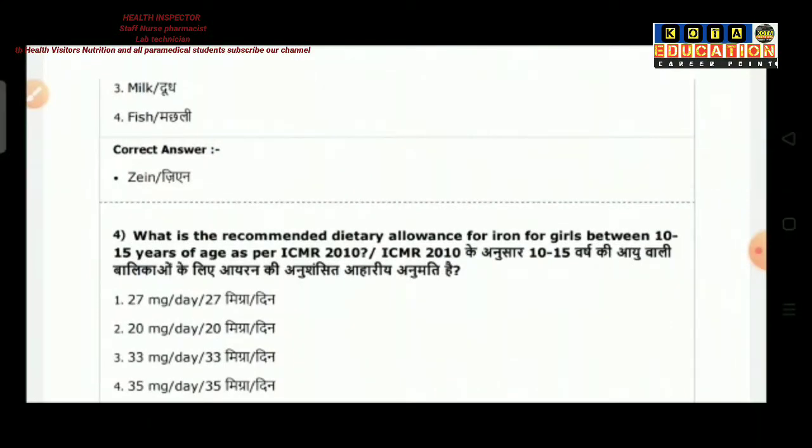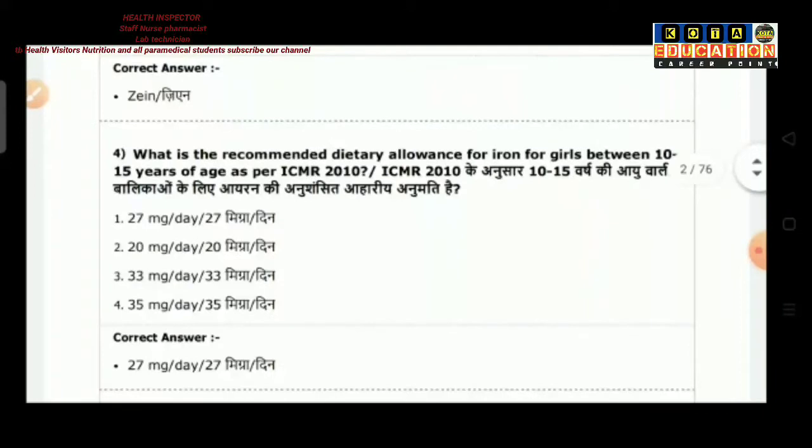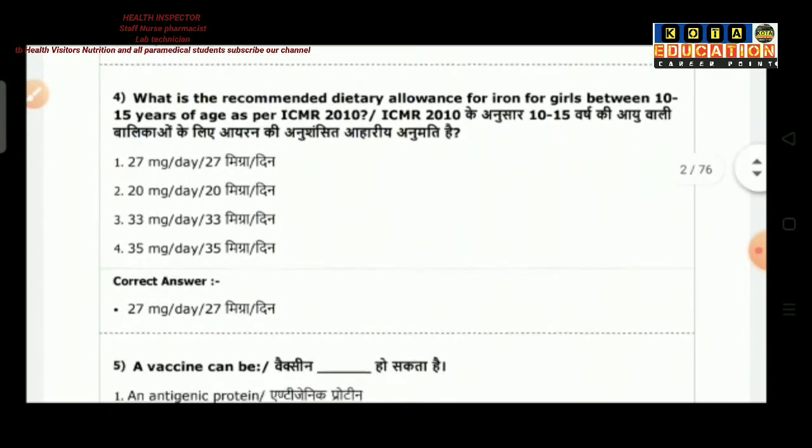Question number 4 is what is the recommended dietary allowance for iron for girls between 10 to 15 years of age as per ICMR 2010. Option 1 is 27 mg per day, option 2 is 20 mg per day, option 3 is 33 mg per day and option 4 is 35 mg per day. So the correct answer is 27 mg per day.